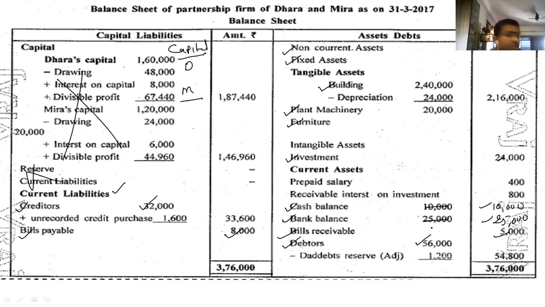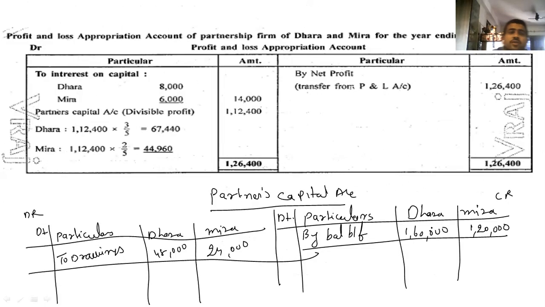Now we are moving towards the adjustments. The first is 5% interest on capital is not calculated. So for interest on capital, go to P&L appropriation, debit side. Then write down interest on capital. Partners' names, Dhara and Mira. They are asking 5%.